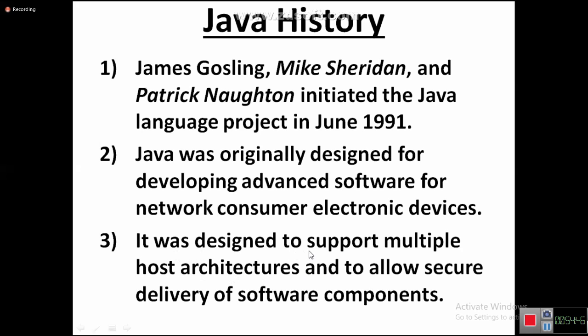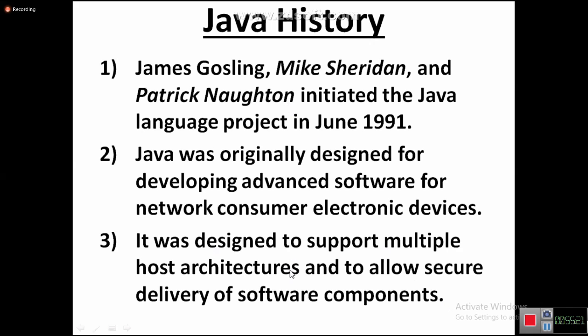It was designed to support multiple host architectures and to allow secure delivery of the software components. Tell me now, one computer, one electronic device to another electronic device, the program is traveling. While traveling the program via wire, somebody may attack, somebody may inject some virus, right? Some secure delivery is required for software components. So it was designed to support multiple host architectures and to allow secure delivery of the software components. So this is the target of James Gosling and their team to develop the new language Java.